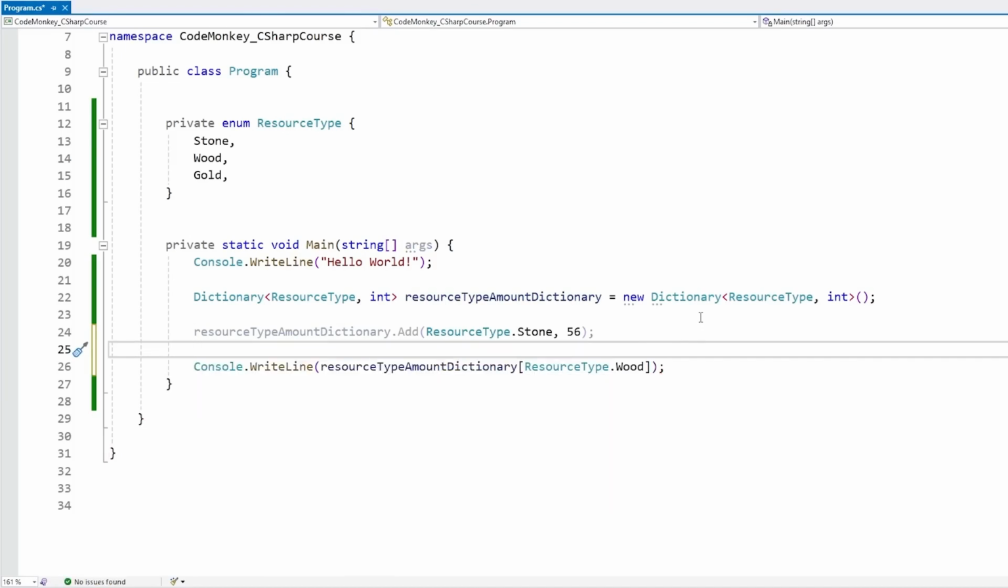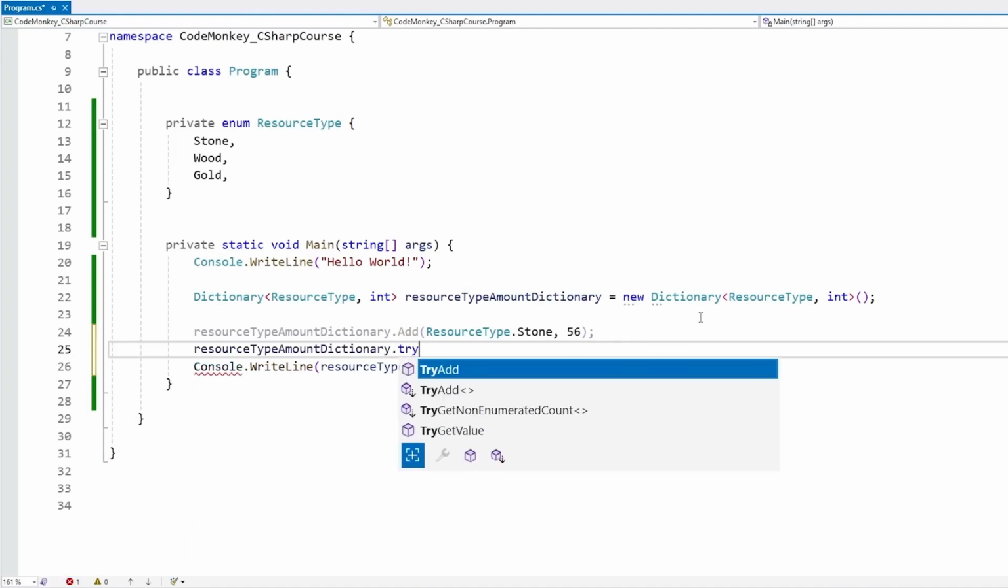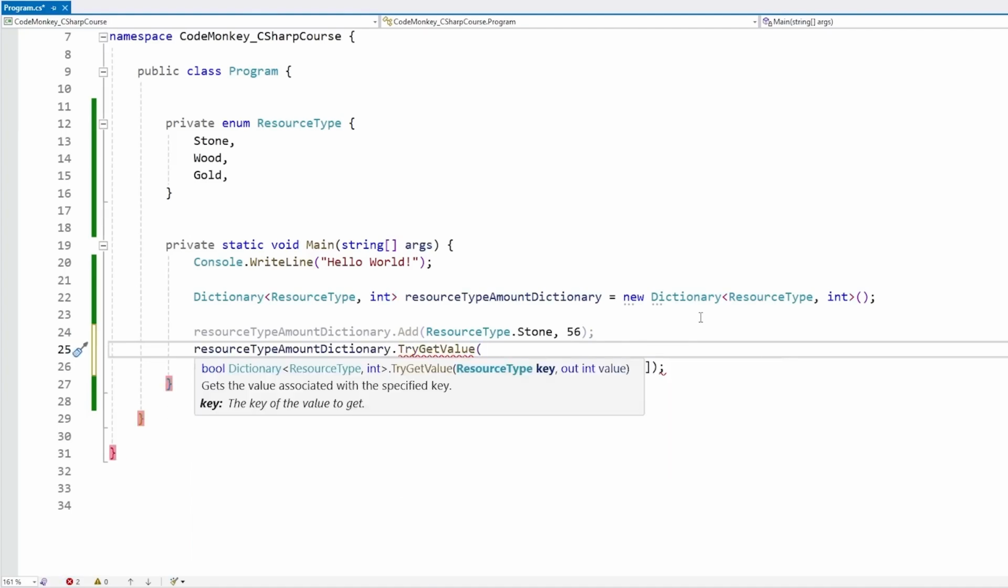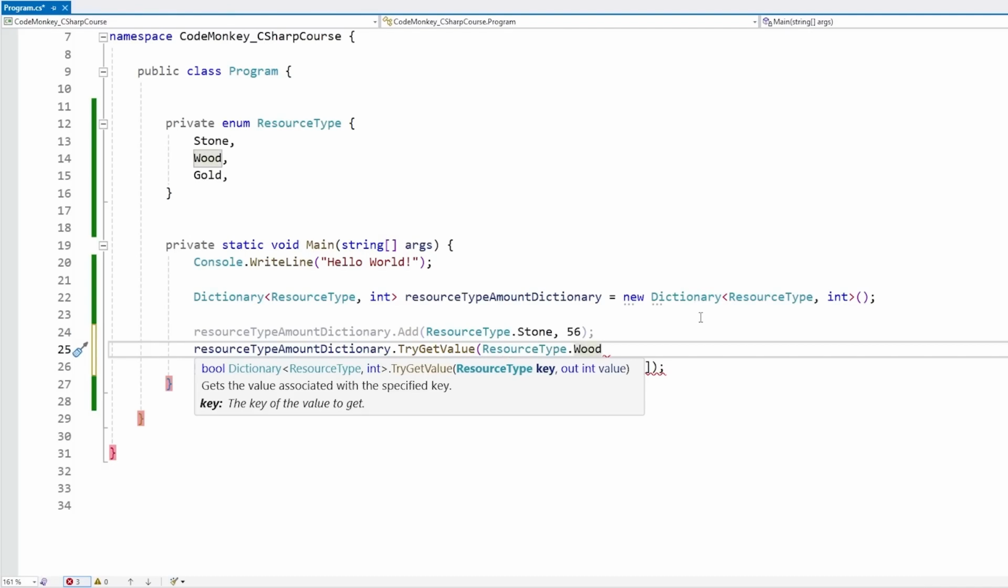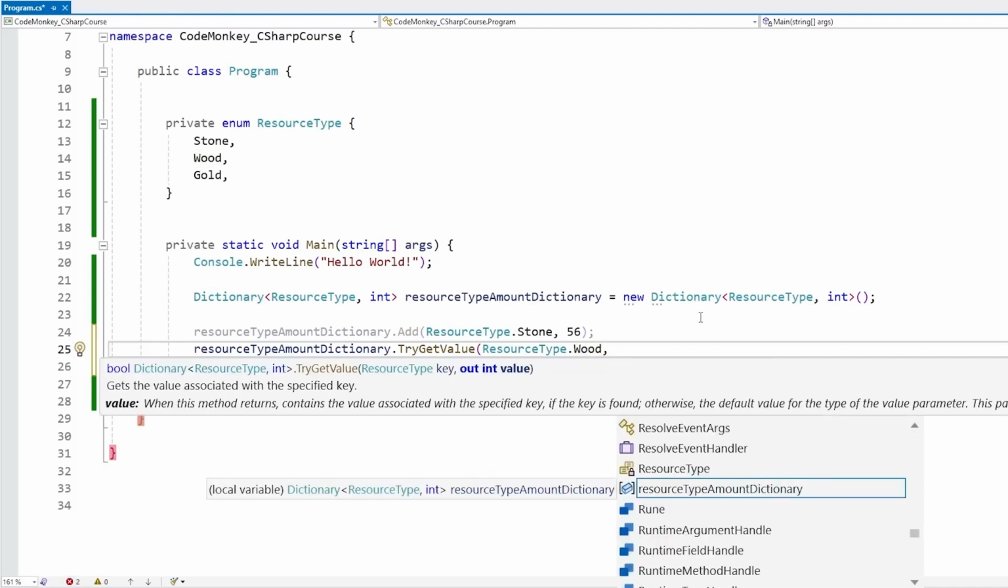That's one approach, and the other one is to access the dictionary and call TryGetValue. This one, like the name implies, tries to get some kind of value for some key. So the first parameter is going to be the key, so let's say ResourceType.Wood. And then the second parameter, this is the first time that we're seeing this. This one is not just an int value parameter, it is an out int. This means that it's an output parameter. This is a more advanced topic that I cover in detail in the advanced section. For now, just know that this is an output parameter. So this function is basically going to return a bool, so it is going to return true or false.